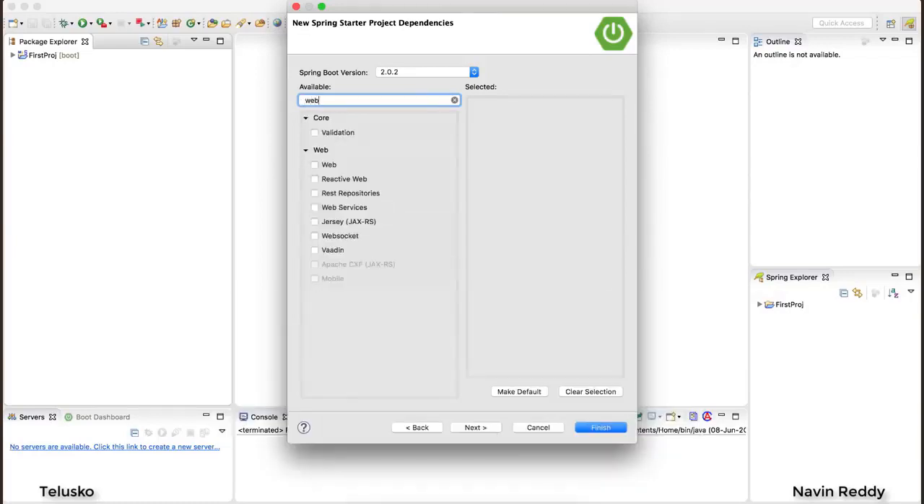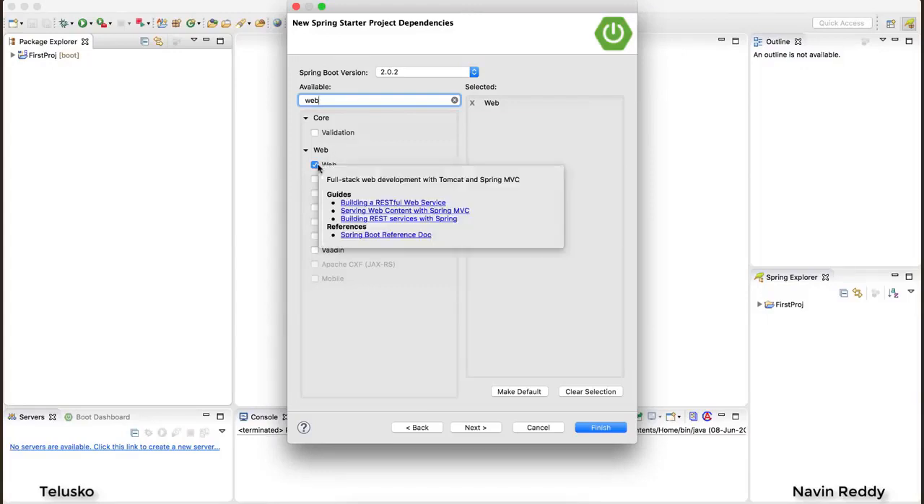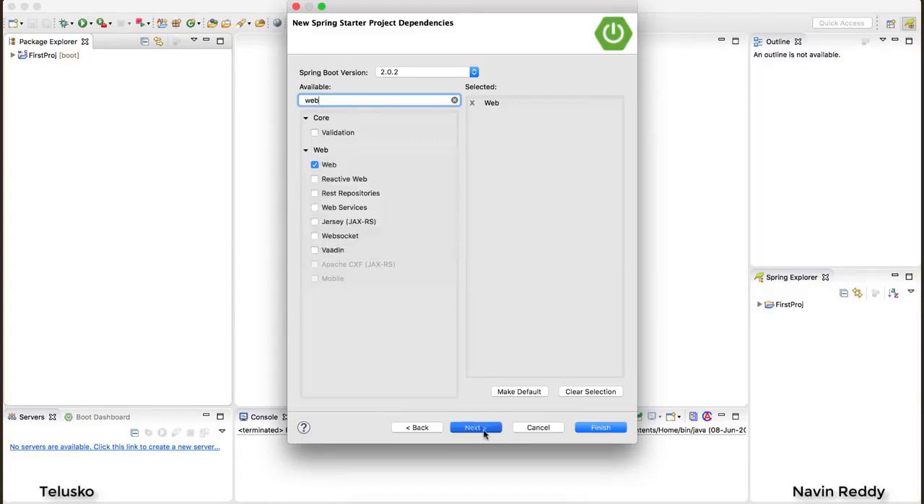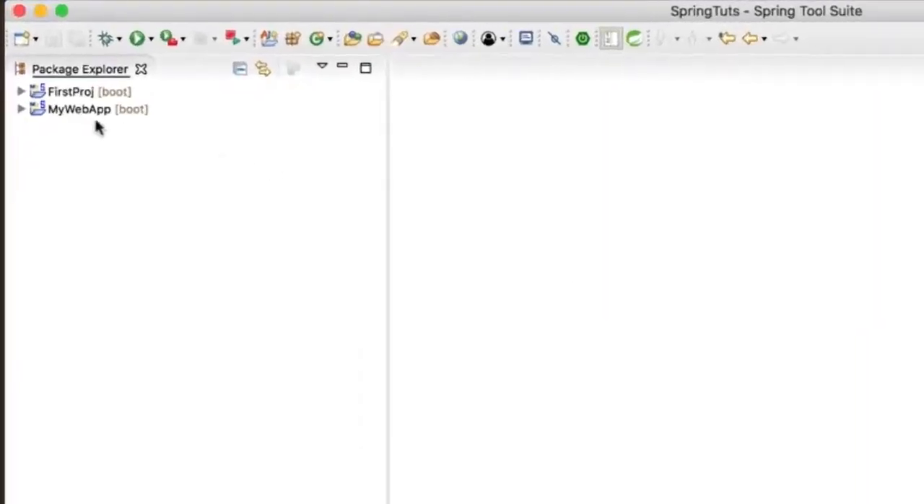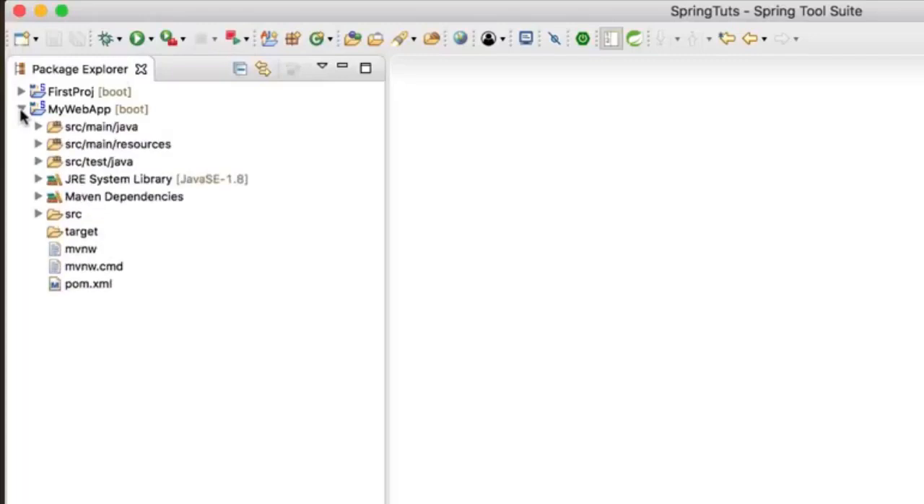Now here we have to add a web, right? So I will simply search for web, and you can see we got this option of web. Now, since we are using Spring version 2.0, we have one more option, which is reactive web, which is introduced in 2.0. We'll not go for that now. Let's select this web and click on next. And then at the end, you will click on finish. You will get your project, but is it working? That's a question. And you can see this project is coming from the official website, so it will take some time. So we got our project here, which is my web app.